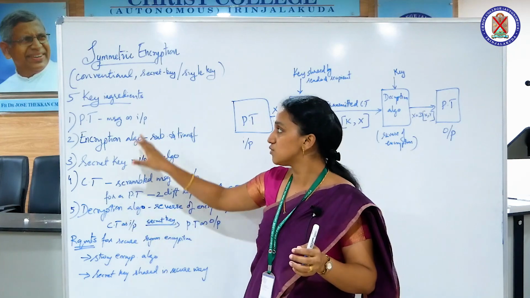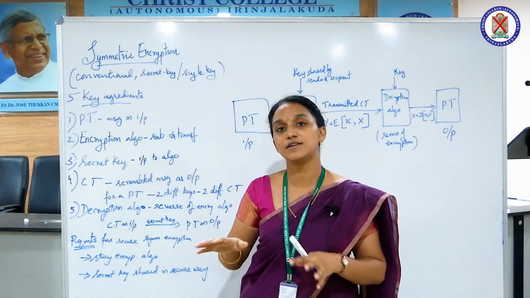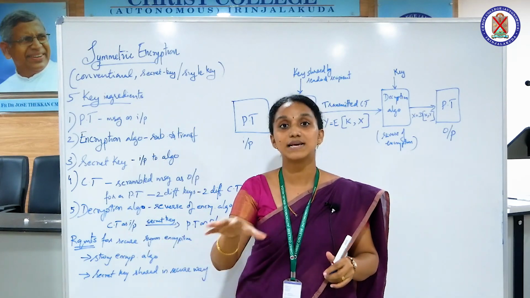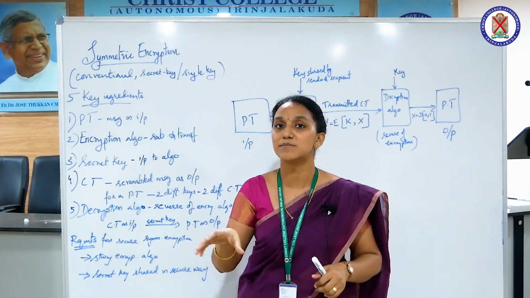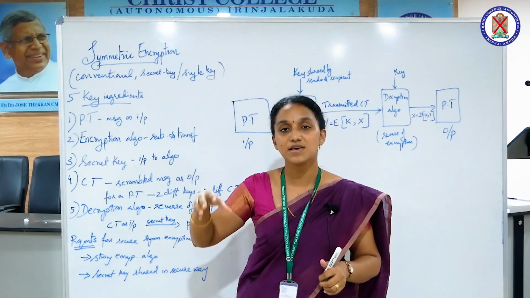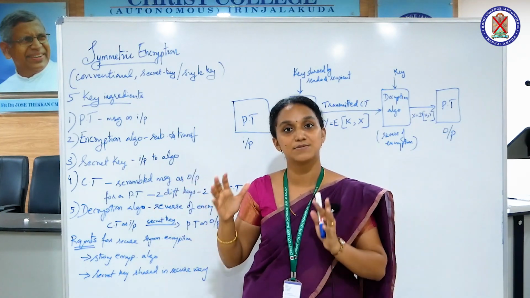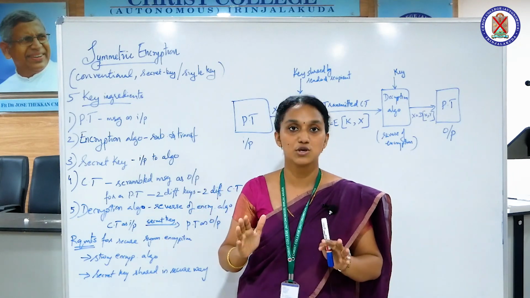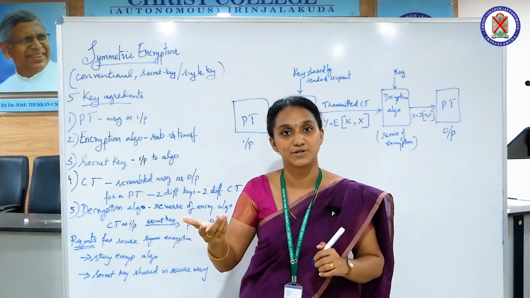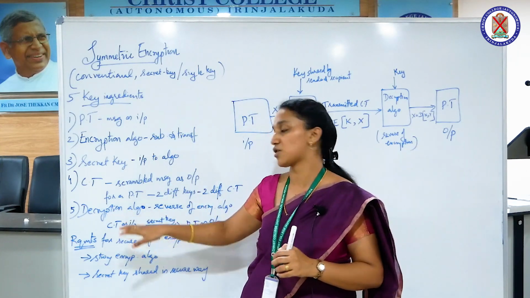The fifth most important ingredient of symmetric encryption is the decryption algorithm. Now the message is in scrambled form, which is not easily understandable by humans. So it must be converted into a form which is understandable by humans. That conversion, actually the reverse of encryption, is the decryption process.